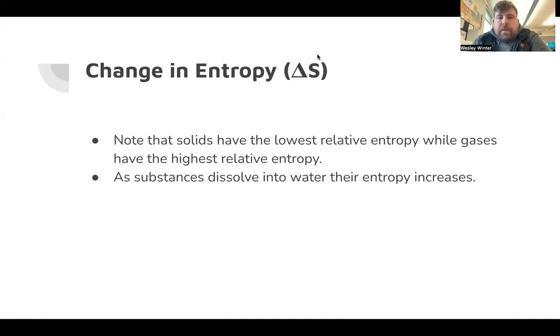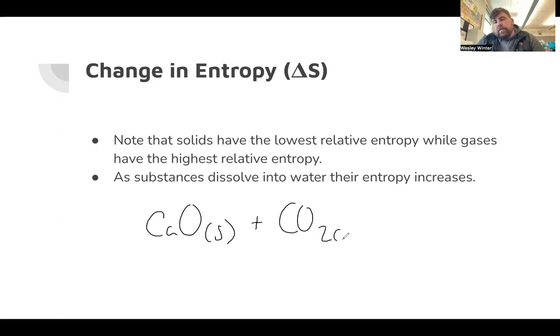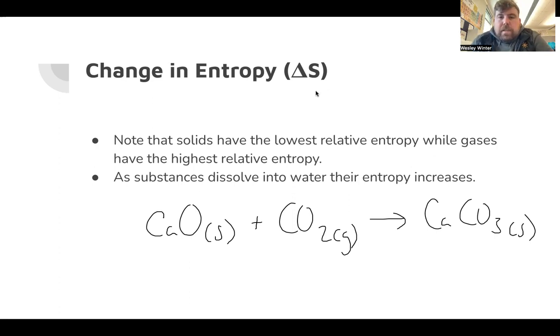So for example, if I were to look at this chemical reaction here, calcium oxide, which is a solid ionic compound, plus carbon dioxide, which is a gas, this will turn into calcium carbonate. Because I'm starting with a solid and a gas, this gas right here is very high in entropy.